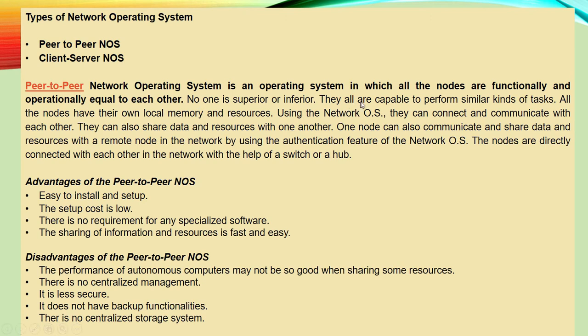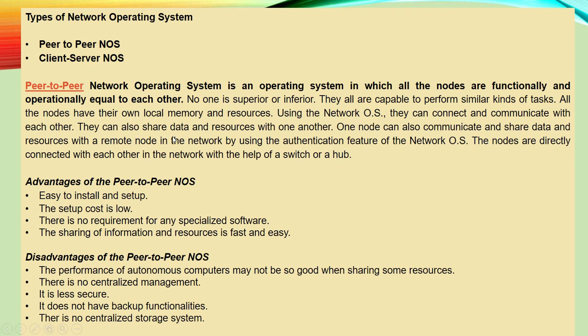Okay. They are capable of performing similar kinds of tasks. So that means here no one is superior or inferior, and everyone has the same capability to perform similar kinds of tasks. All the nodes have their own local memory and resources. Okay. Nodes means individual systems. Using the network operating system, they can connect and communicate with each other. Okay. So every node is equally connected with this server by NOS.